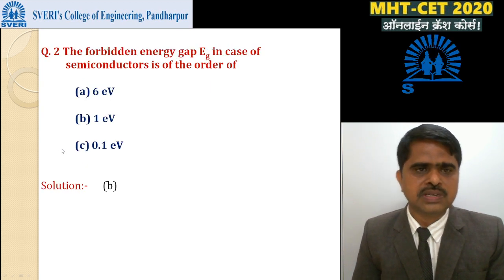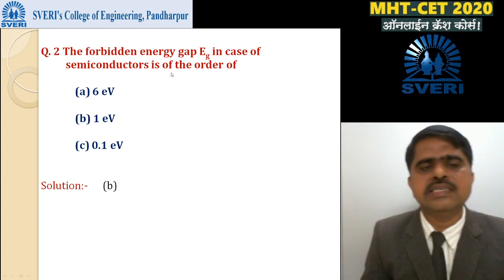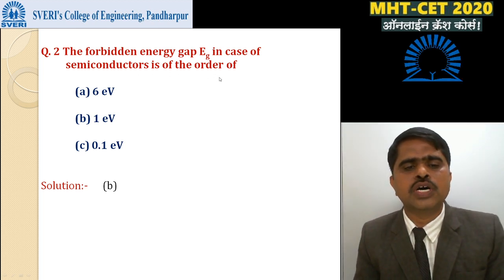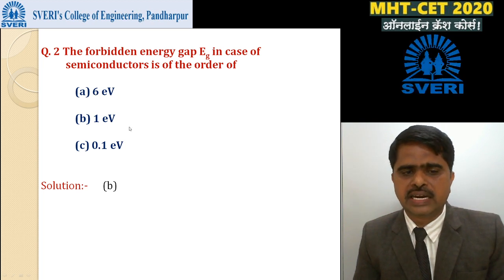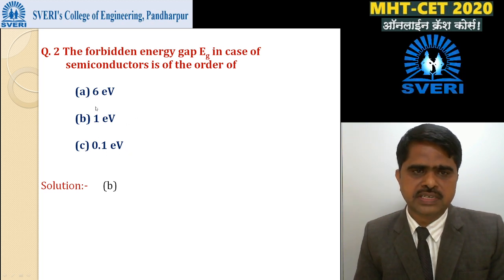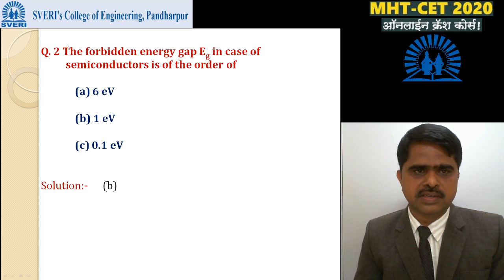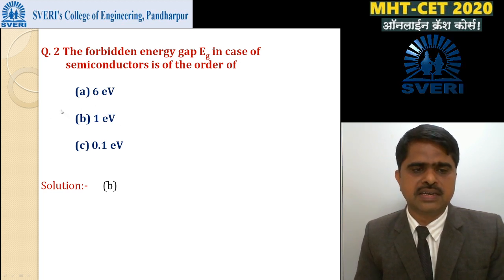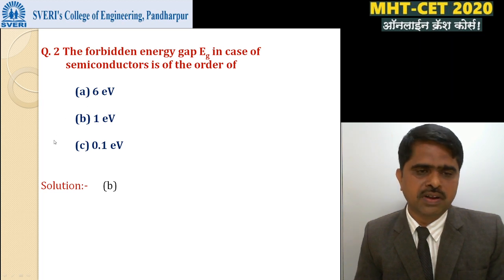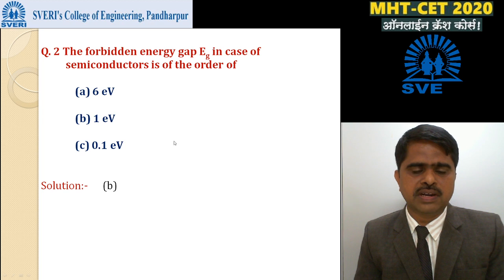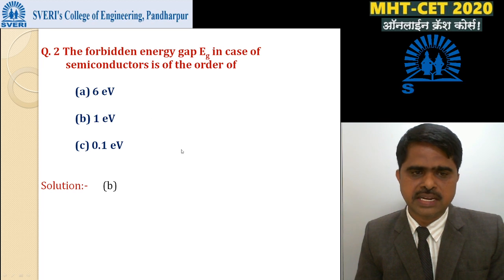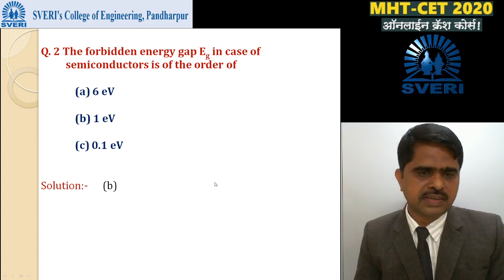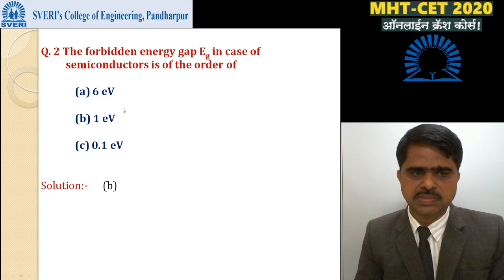Then the next MCQ. Second: the forbidden energy gap EG in the case of a semiconductor is of the order of option A, 6 electron volts, option B, 1 electron volt, and option C, 0.1 electron volt. Option B is correct. The forbidden energy gap of a semiconductor is of the order of 1 electron volt. For example, silicon has a band gap energy of 1.1 electron volt, and the second example, germanium, has a band gap energy of 0.74 electron volt. So option B is correct.